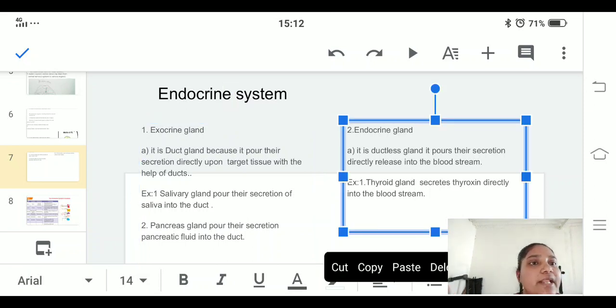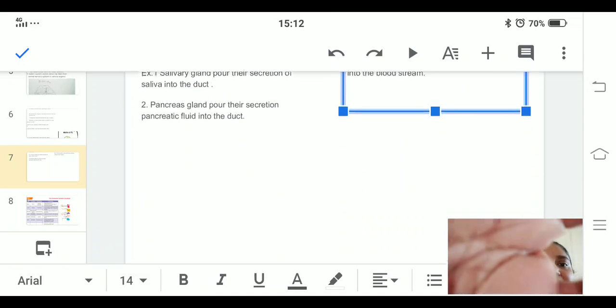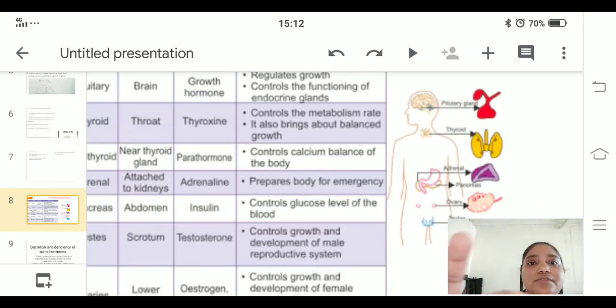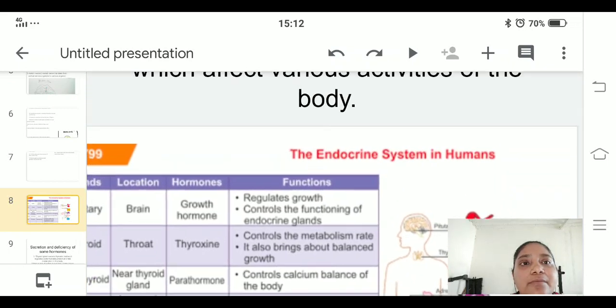Coming to the endocrine gland, it does not pour the secretion into a duct. So you can call it a ductless gland, but it pours its secretion into the bloodstream. For example, I have given the thyroid gland, which secretes thyroxine, an iodine compound. They put their secretion directly into the bloodstream. Fine. Now you can see here one of the diagrams.